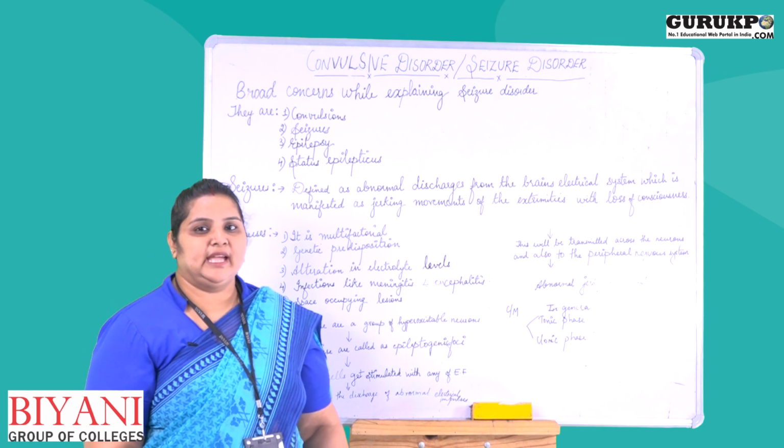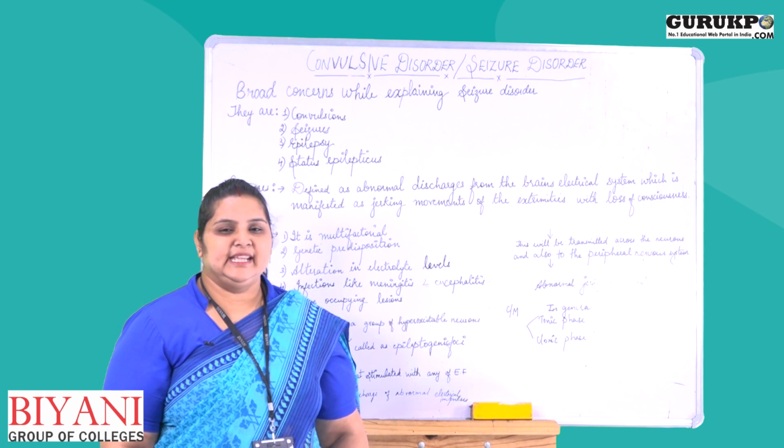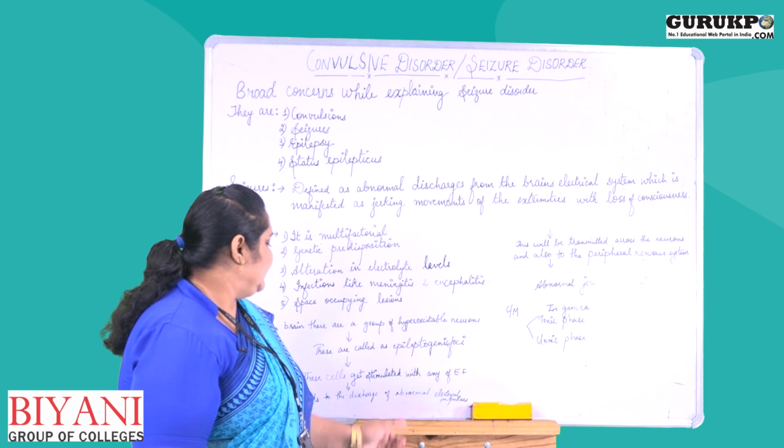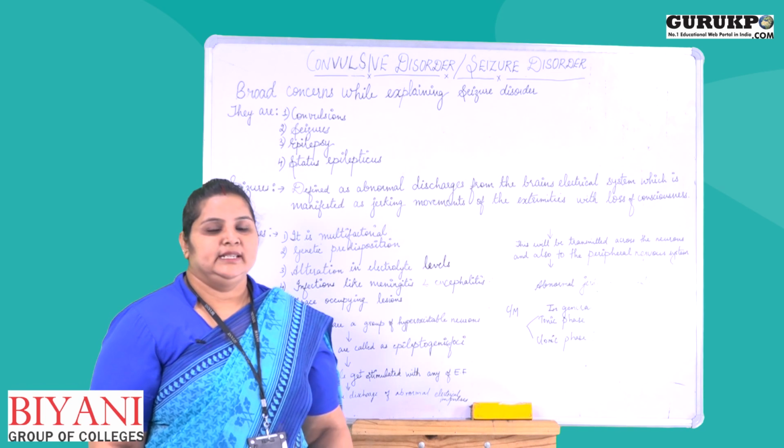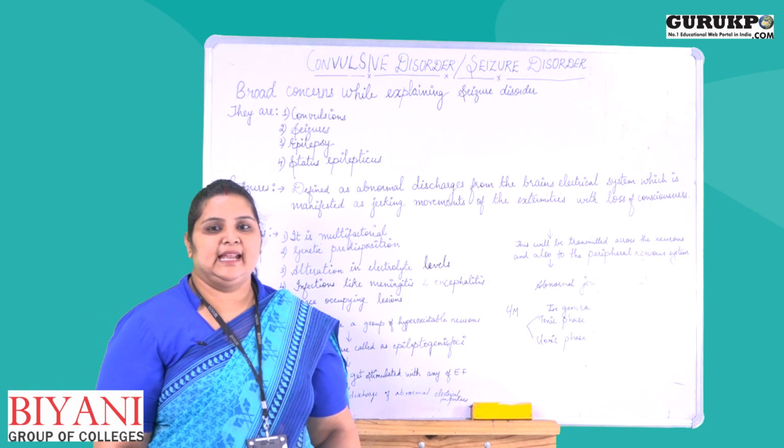As the cells are stimulated, they cause discharges of abnormal electrical impulses.